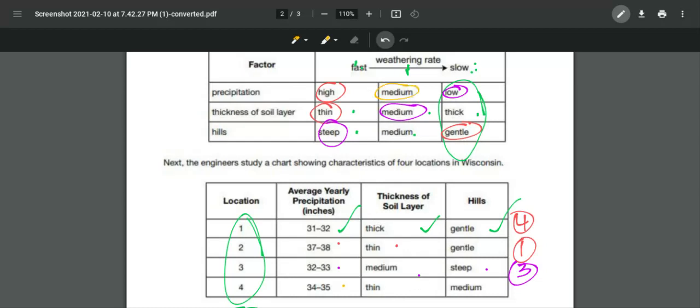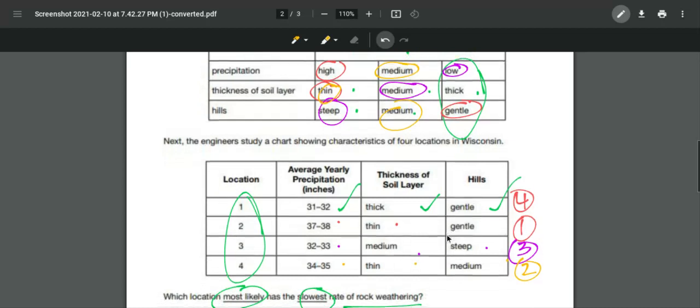So we have a medium precipitation, thin soil layer, and medium hills. Well, it's medium and medium, but it has thin soil. So I would probably make that maybe the second fastest just because of the amount of rain that it gets. And it's medium, it doesn't have anything in the low end, in the slow end.